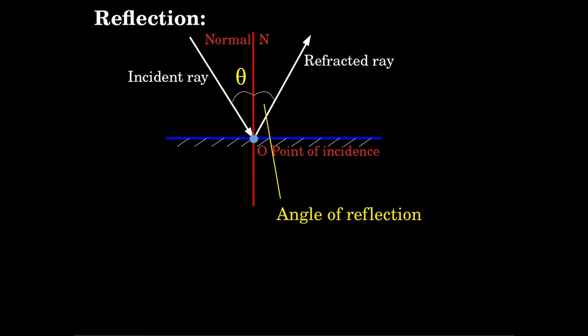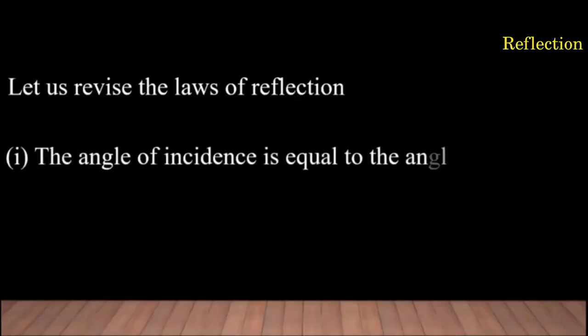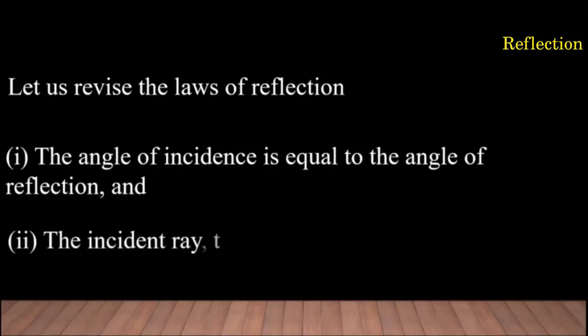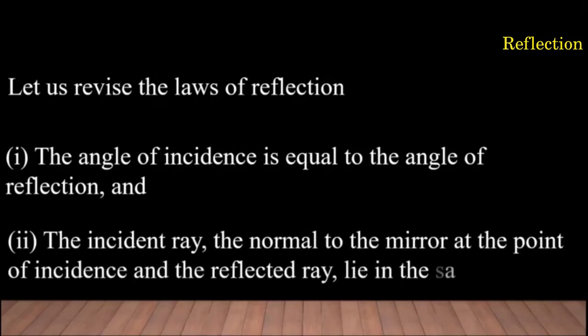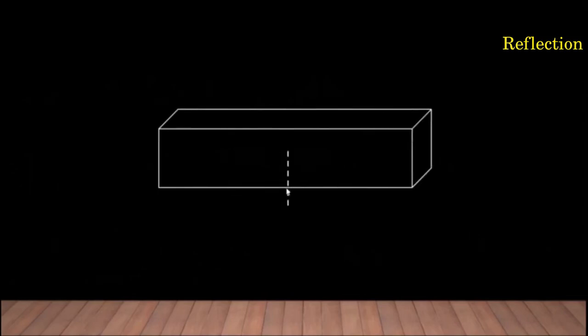Okay? Since we understand that angle of incidence, angle of reflection are measured from the normal, let's revise the laws of reflection. So first law, the angle of incidence is equal to angle of reflection. And second one, the incident ray, the normal to the mirror at the point of incidence, and the reflected ray lie in the same plane. To understand these laws, let us see some animations and also see some experiments.